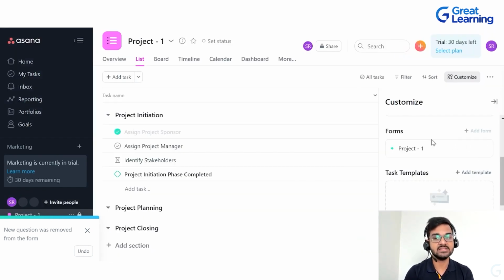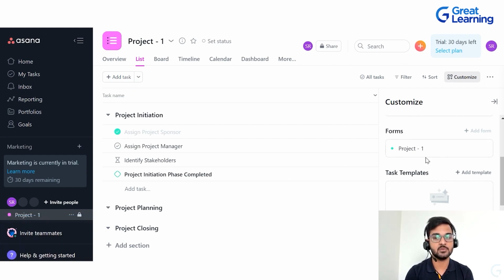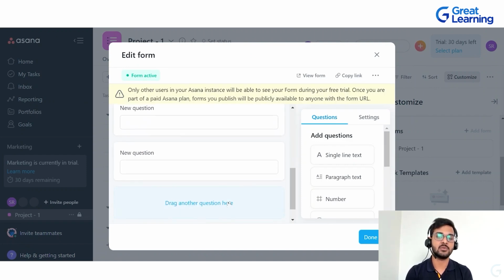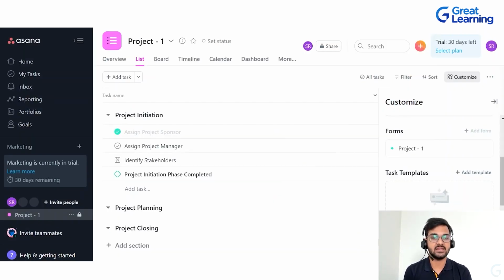Now, if you want to edit this form, you can just again come to this Forms tab. You can click on this pencil sign and you will be able to edit the form again. You click on done when it's done. So that's how Messages, Forms and Files tab work.